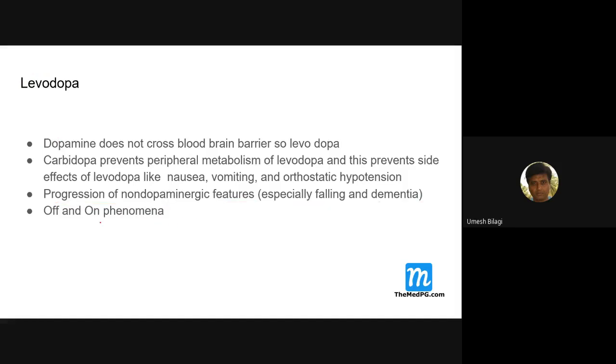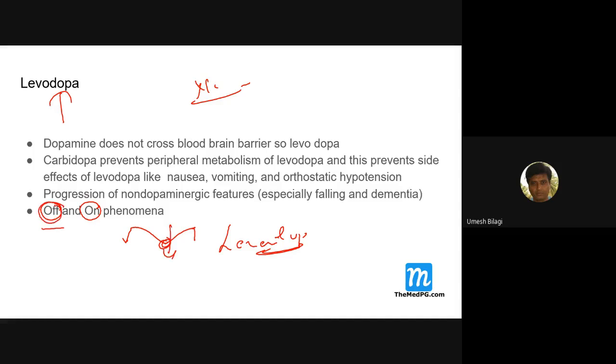And further, when a lot of nigrostriatal fibers are degenerated, we get into this on and off phenomenon because of levodopa. Off means the levodopa actually has a very short half-life. So you give one dose, give another dose, and in between, the drug level in the brain can go down. During this fall in the drug level, the patient can develop the off phenomenon. That is, he suddenly starts manifesting bradykinesia, tremors, and all these features will appear.